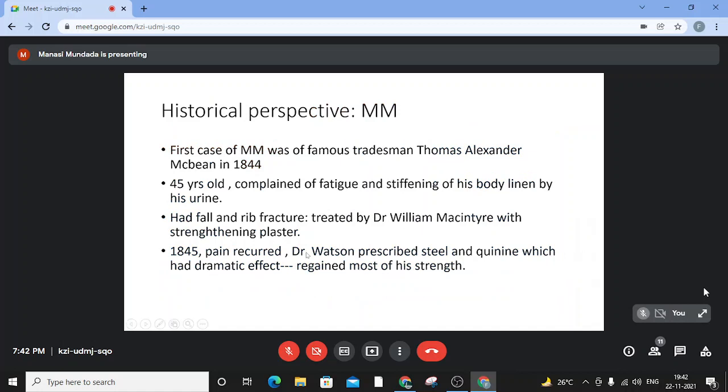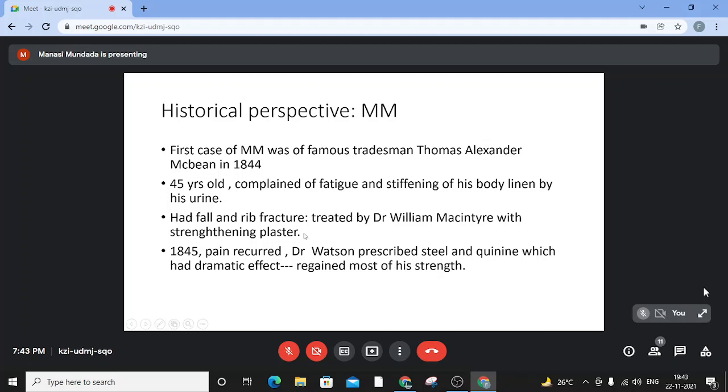Let's have a quick peek at the historical perspective of multiple myeloma. The first case of multiple myeloma described in literature was of the famous and rich tradesman Thomas Alexander McBean, which was described in 1844. At that time he was a 45-year-old gentleman who complained of fatigue, and a very observant finding that there was stiffening of his body linen by his urine.